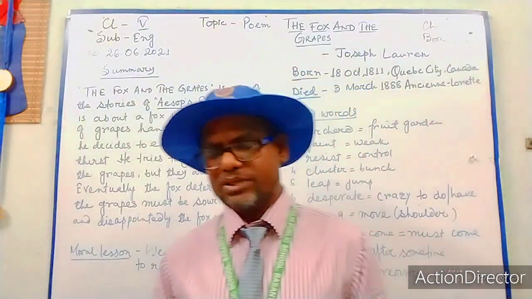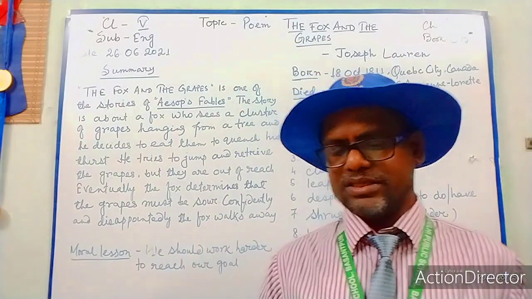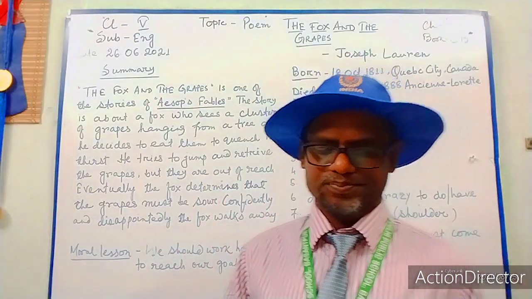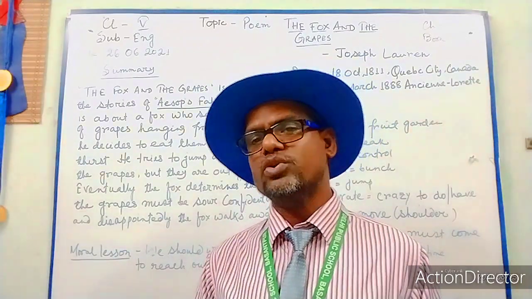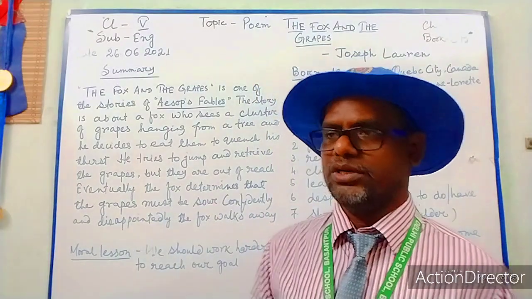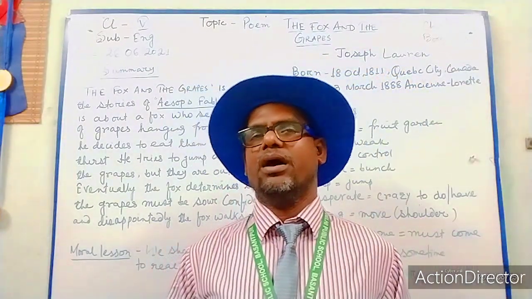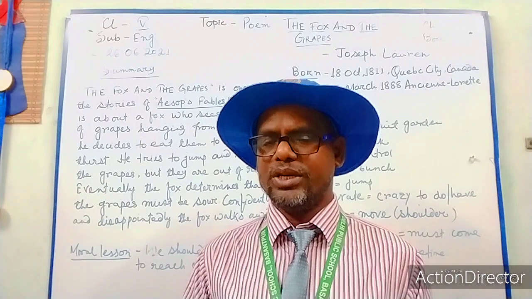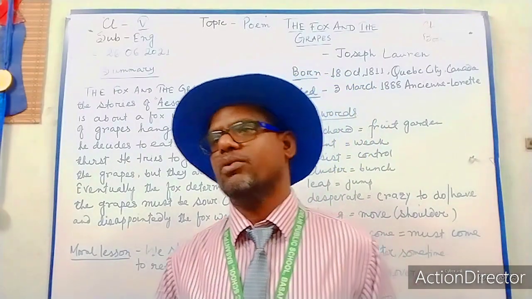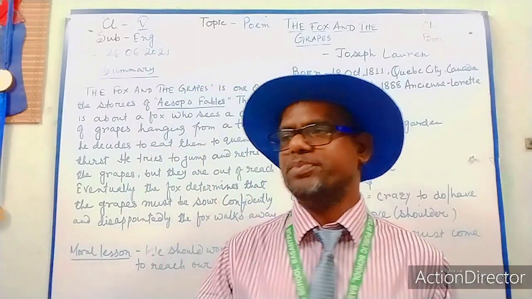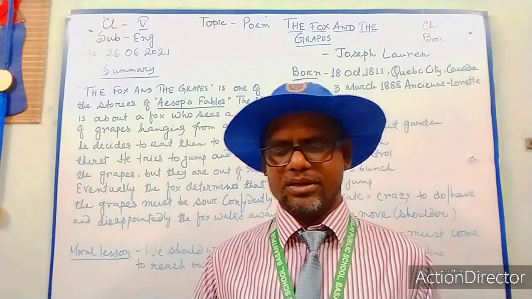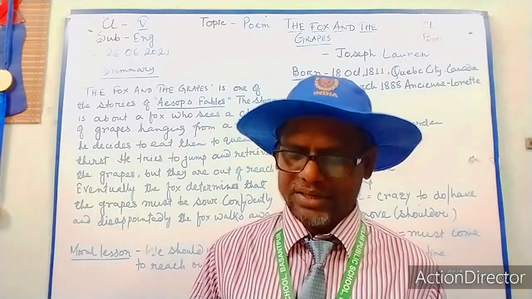So what you learn here is that the is used before a noun already mentioned. Next, the is used for a different purpose. The is used before the whole class. If we want to say a number of things together, a whole class of animals, a whole class of people, a whole class of things, then we should use the. Like the example I have written here, the elephant.